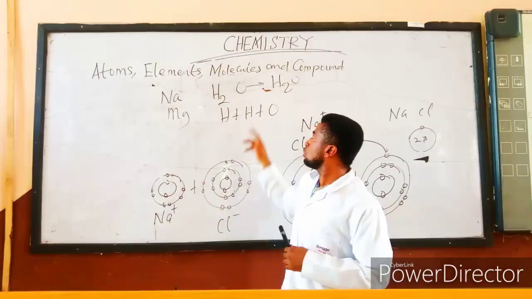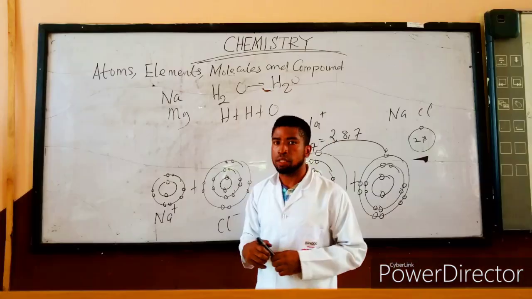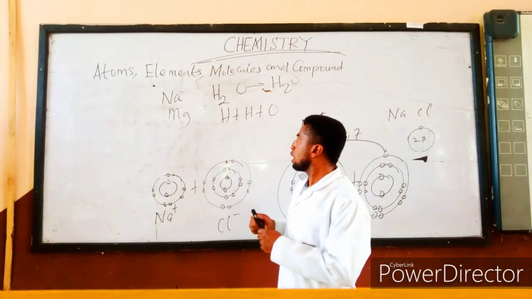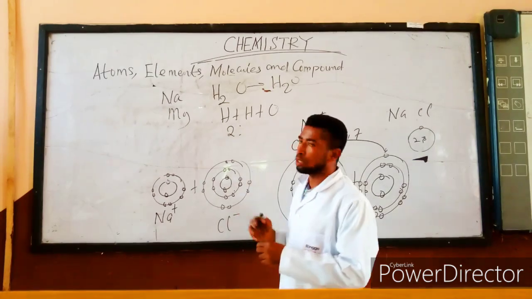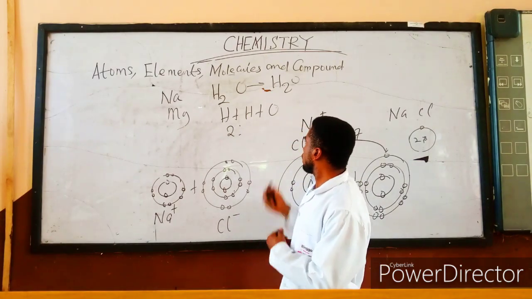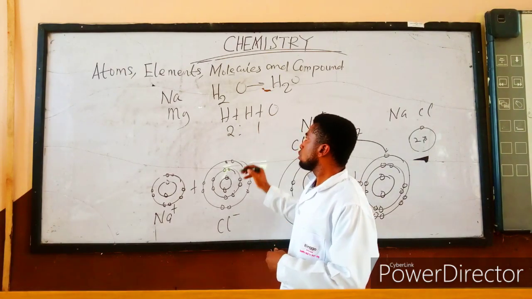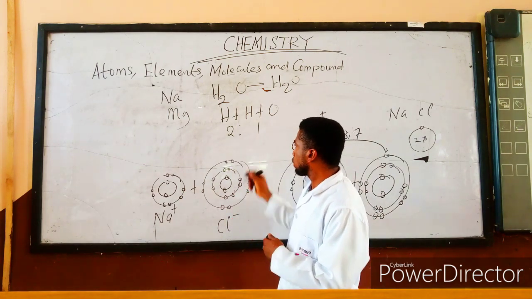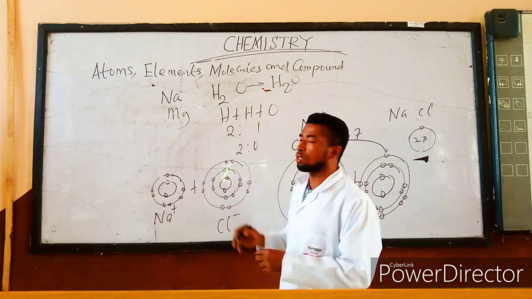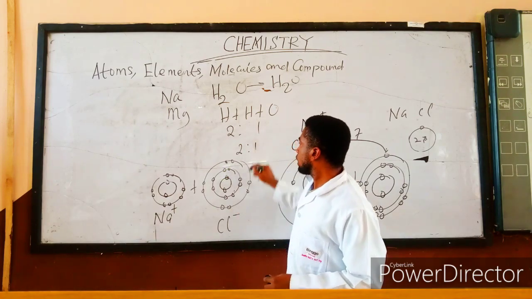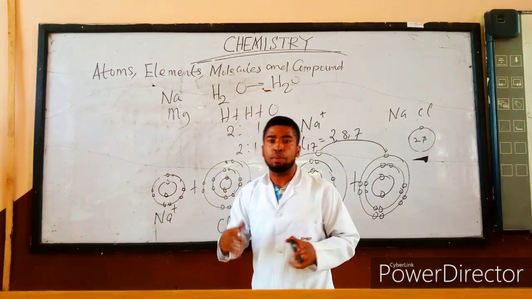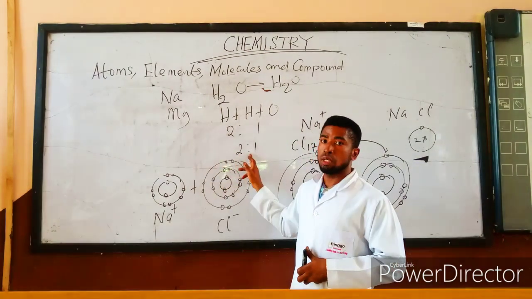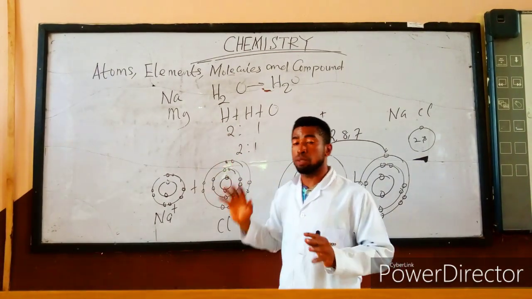1 molecule of water. How many hydrogen do I have here? 1, 2. I have 2 hydrogen. How many oxygen are here? 1. So the combining ratio of hydrogen and oxygen in water is 2:1. You discover that the elements or the atoms combining to form molecules, they combine in a fixed ratio. And these fixed ratios are always in simple whole number ratio.